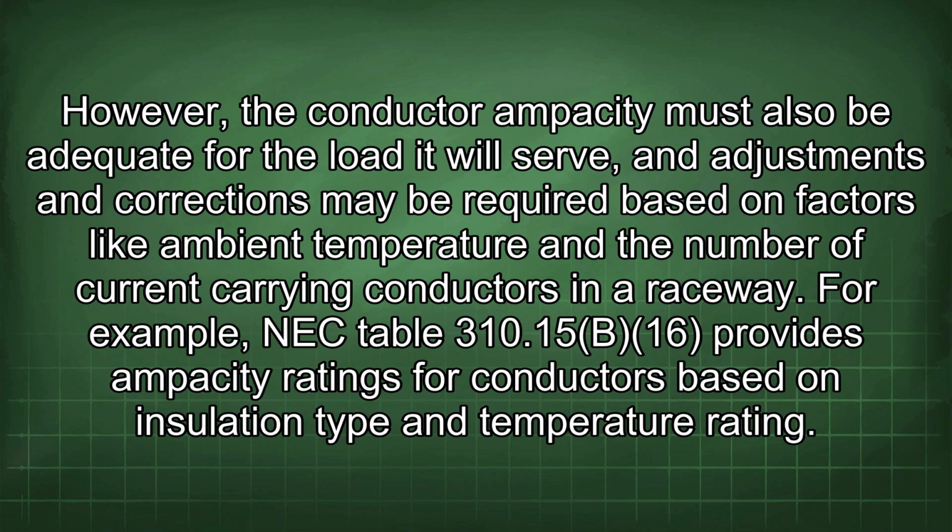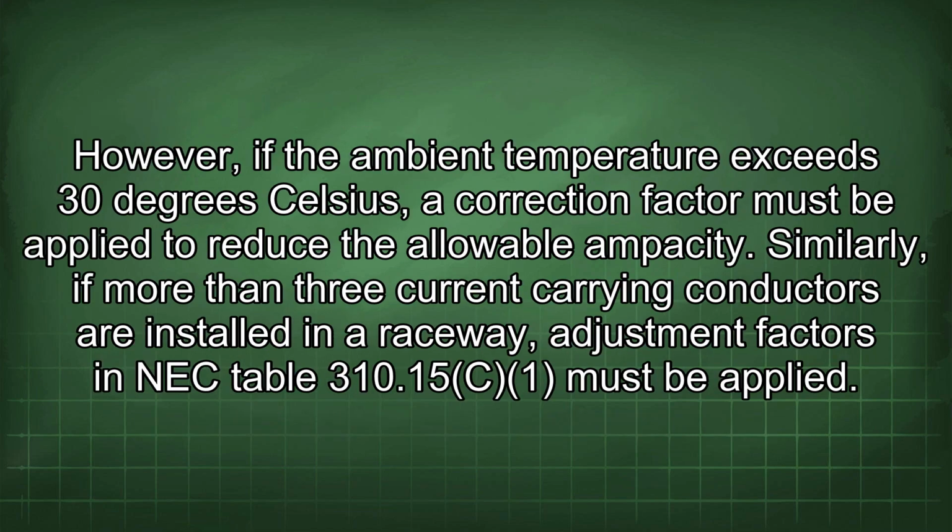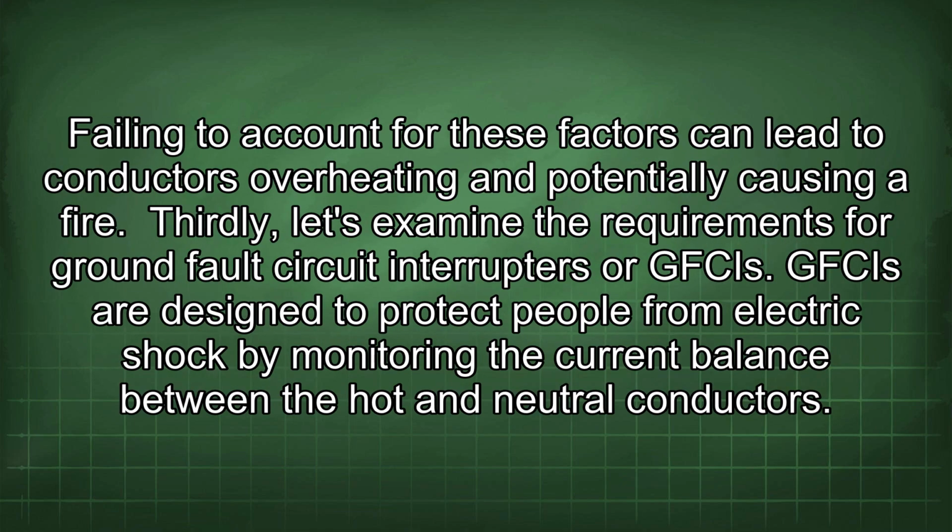For example, NEC Table 310.15(B)(16) provides ampacity ratings for conductors based on insulation type and temperature rating. However, if the ambient temperature exceeds 30 degrees Celsius, a correction factor must be applied to reduce the allowable ampacity. Similarly, if more than 3 current-carrying conductors are installed in a raceway, adjustment factors in NEC Table 310.15(C)(1) must be applied. Failing to account for these factors can lead to conductors overheating and potentially causing a fire.